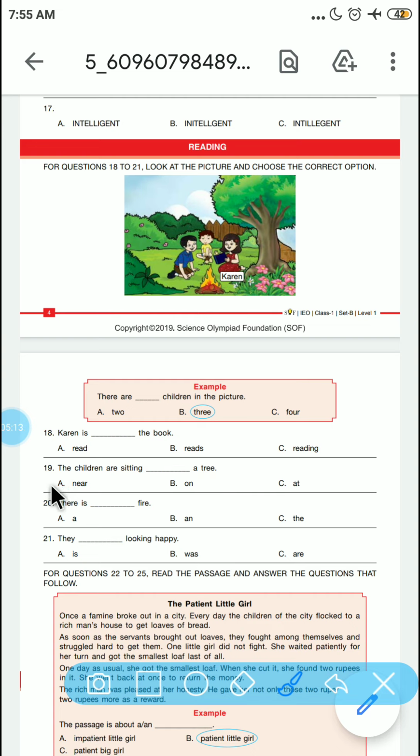You can say they are sitting near the tree. There is dash fire. So there is a fire. They dash looking happy. The correct word here is are for the subject they. So they are looking happy.